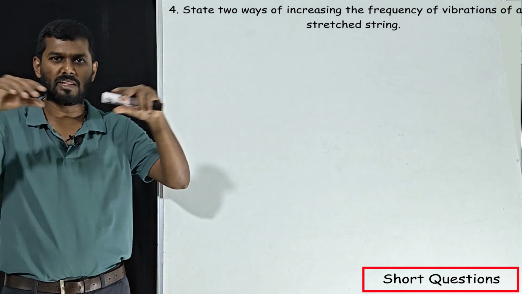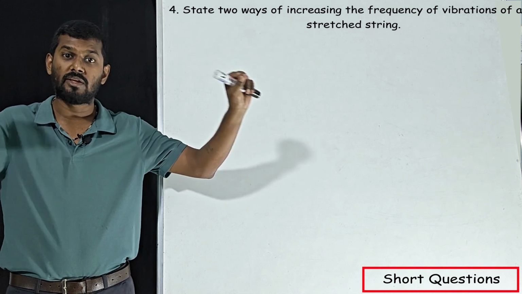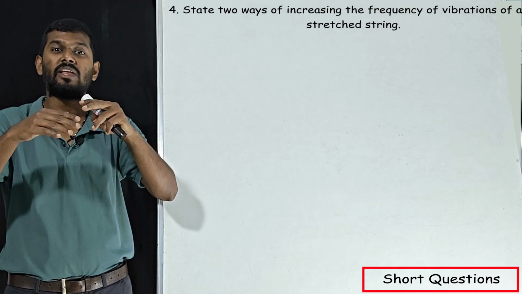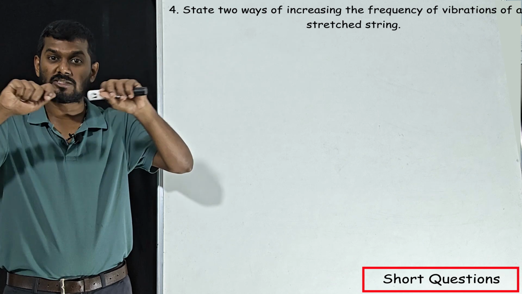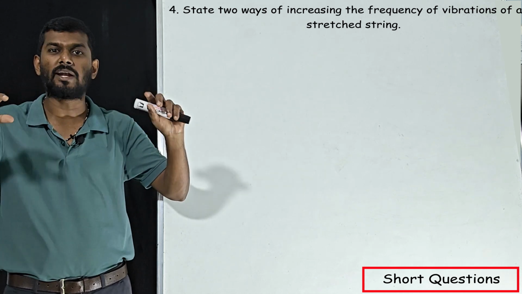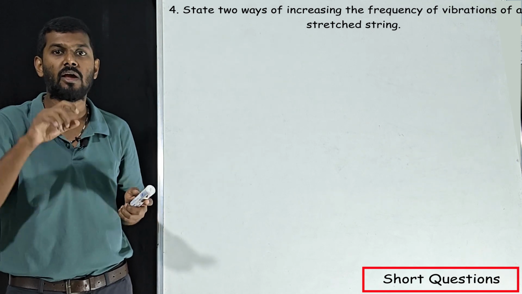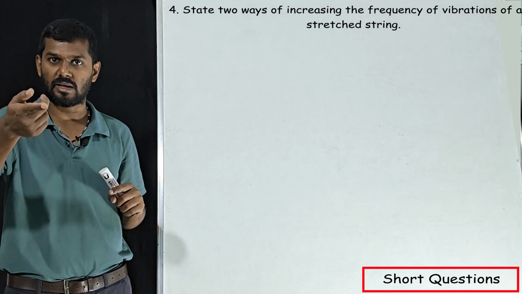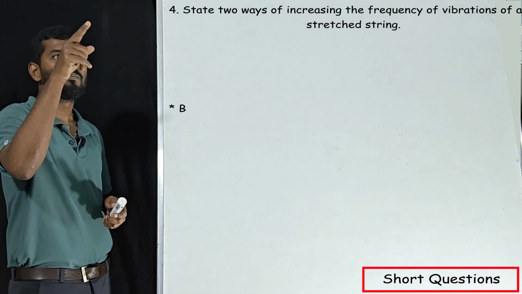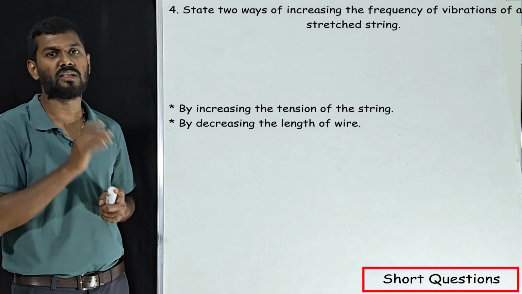If the length is more, when it is attached between two clips, it will be saggy. If it is saggy, the frequency will be less, so it has to be very tight. Tight means more tension, and tight means less length. Keep this in mind. Whenever you tighten it, tension will increase and the length will decrease. So what are the two factors? One is by increasing the tension in the string, and the other is by decreasing the length of the string.